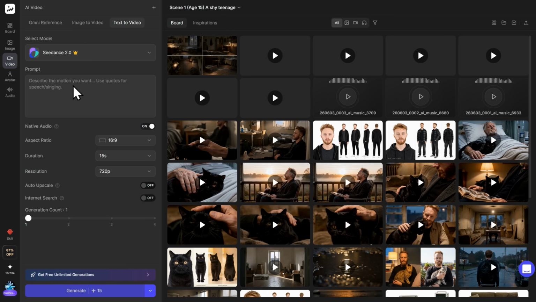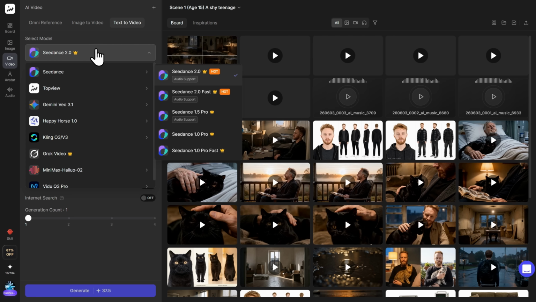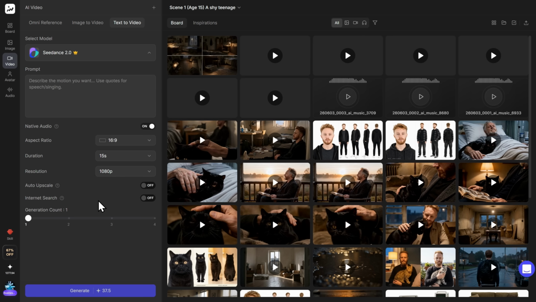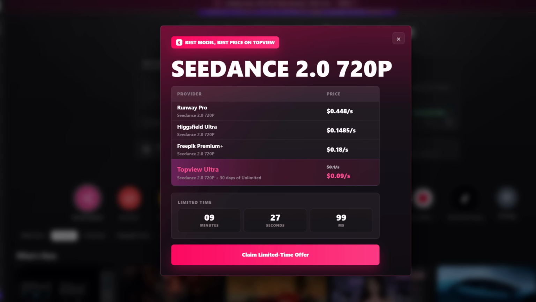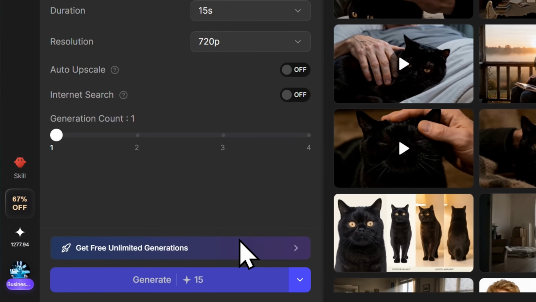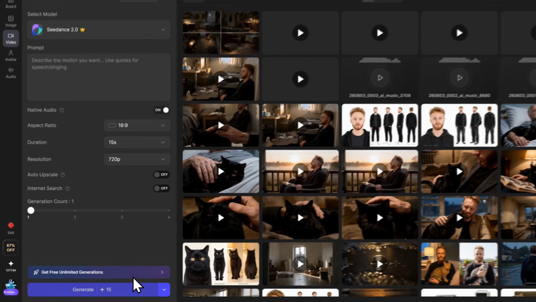For Seedance 2.0 on Topview, 15-second video generation costs 15 credits if it's 720p. If it's 1080, then it's 37.5 credits. You can always use, of course, other models or Seedance 2.0 fast to make things cheaper. And I think they have one of the lowest generation per second on the market. Finally, you can also generate with unlimited 0 credit mode if you wait for more time.